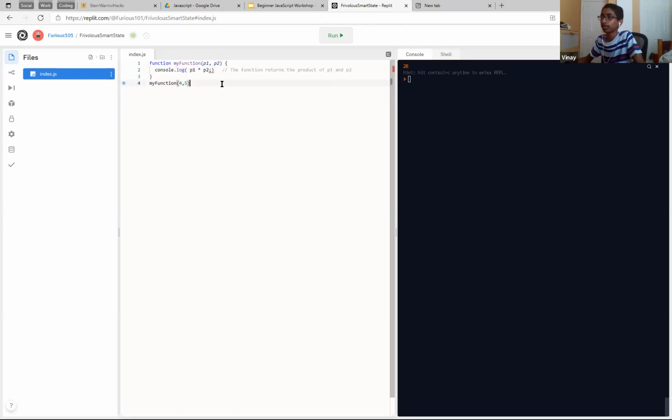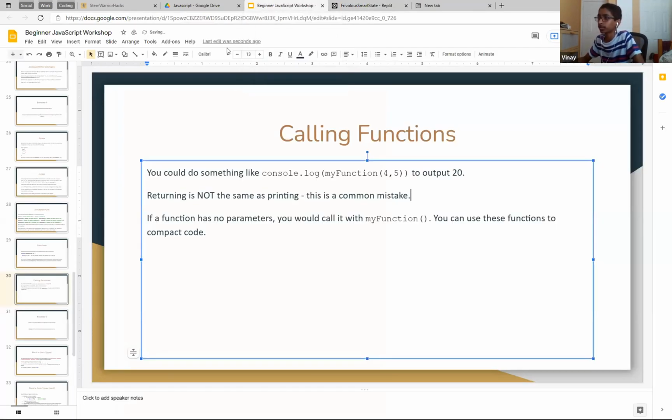this. Oops, there's a semicolon there. Okay, there we go. And then it would output 20. Even though we didn't console.log inside the function, it still works. But I would recommend using return because you don't always want to console.log it. Maybe you want to make a variable equal to it or something. So it's a common mistake.